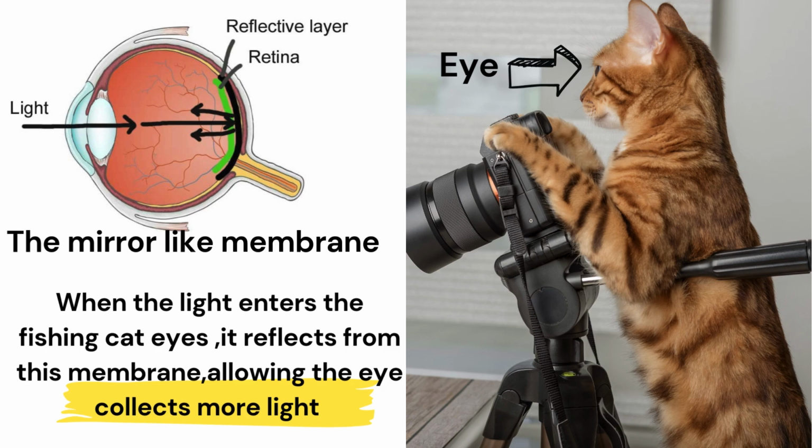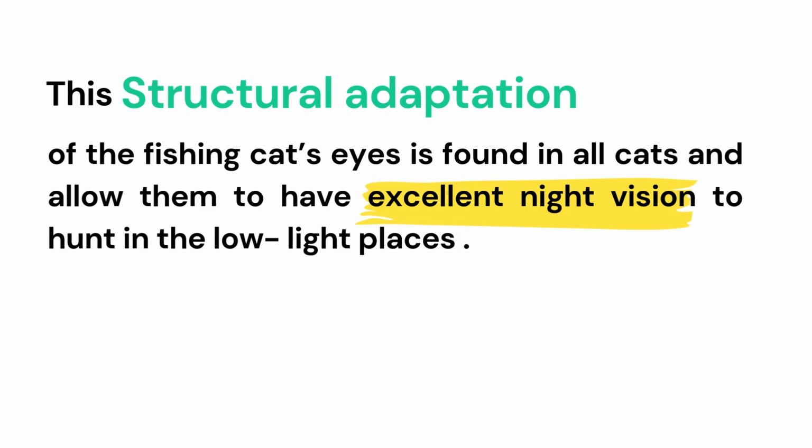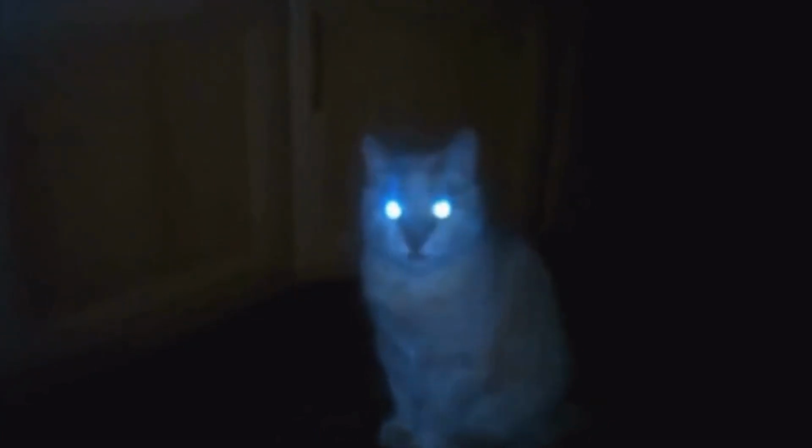So we can say that the mirror-like membrane, this structural adaptation of the fishing cat's eyes, is found in all cats and allows them to have excellent night vision to hunt in the low light places. And you may have seen before cats whose eyes glow in the night. You saw them before? Okay.